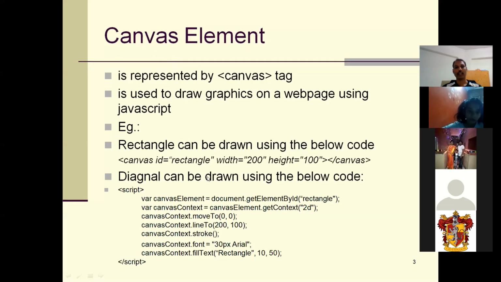Let me show you a simple, basic one. You just have to understand the usage, how it is used. Usually you can draw a rectangle, and you can draw diagonals to meet the rectangular points. Sir, this is like a whole new subtopic of JavaScript.